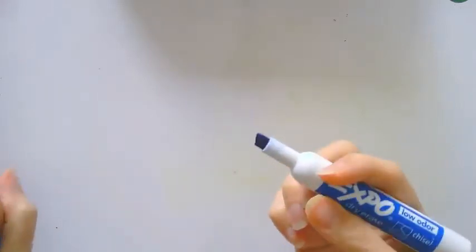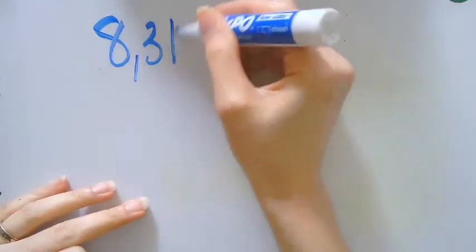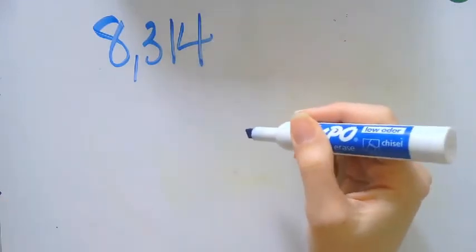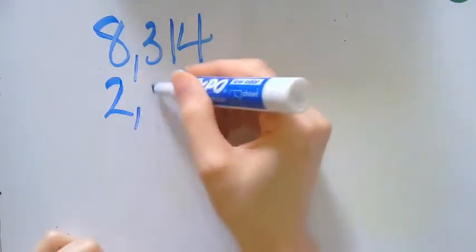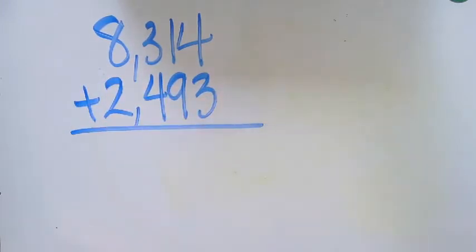Good morning, fourth grade. All right, so for today's Monday video, we're going to work on adding numbers within a word problem, okay? But before we start our word problems, I want to do a little bit of review on some multi-digit addition problems. So we're going to go ahead and start with the number 8,314 plus 2,493, just as a review.